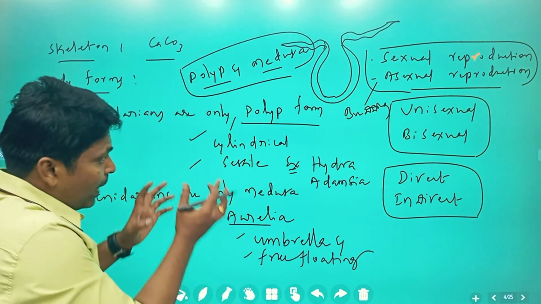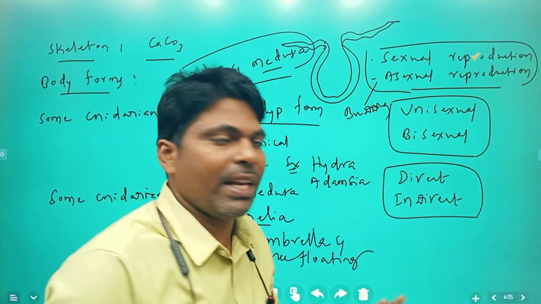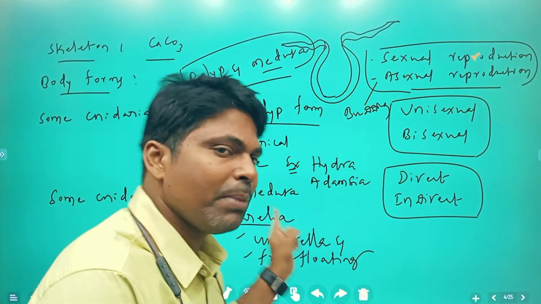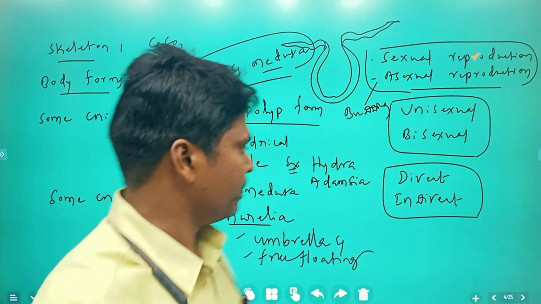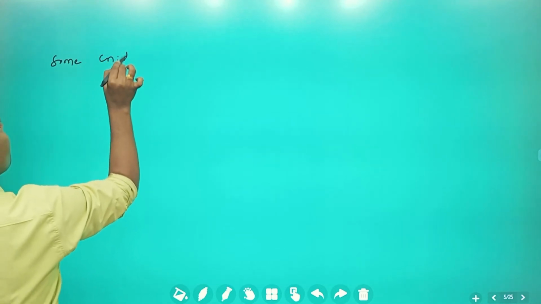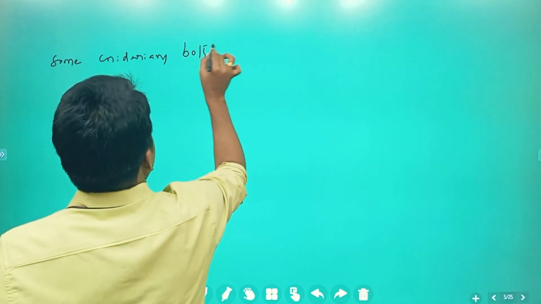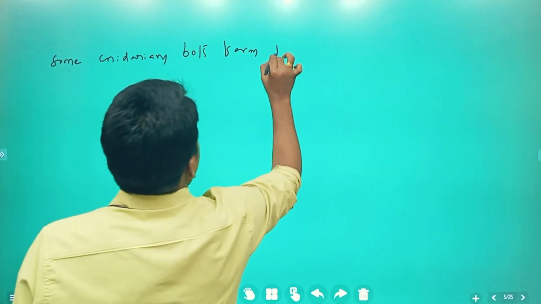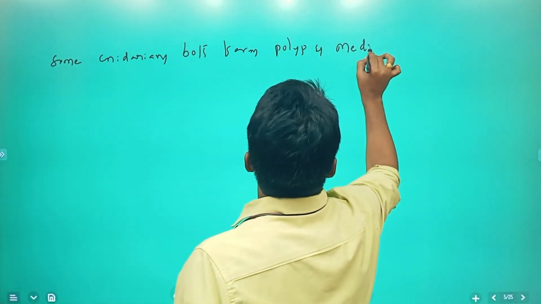That you should remember. Some of the cnidarians are only polyp, some are only medusa, but some cnidarians show both polyp and medusa forms.